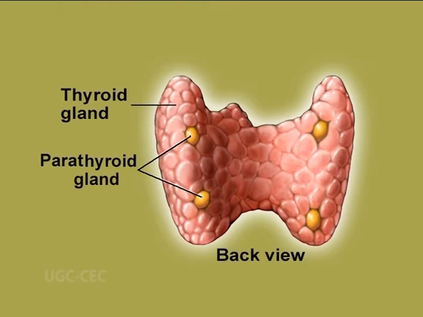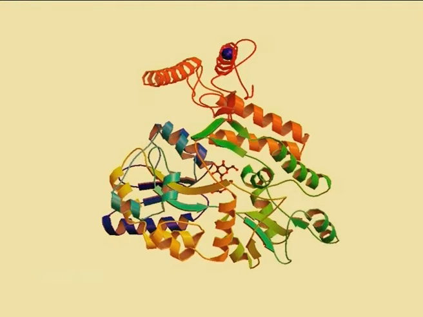The parathyroid gland is present as 4 small patches, 2 each embedded in the posterior surface of the thyroid gland. The gland develops as epithelial buds from the 3rd and the 4th pair of pharyngeal pouches, and the hormone secreted by it is the parathyroid hormone. It is a linear polypeptide with about 84 amino acids and a molecular weight of 9500 Daltons.